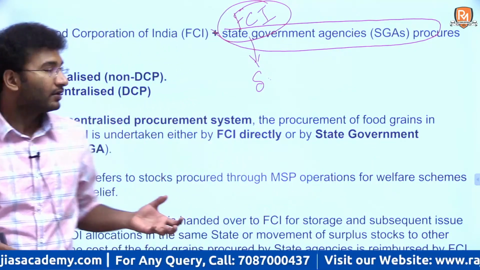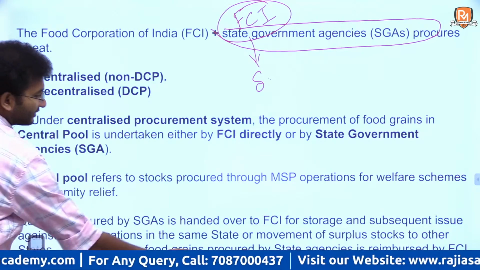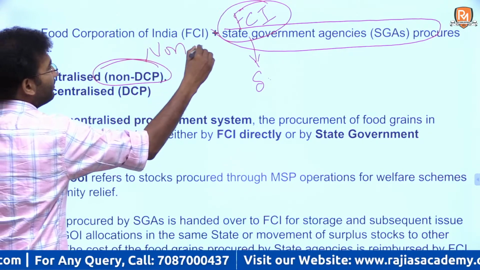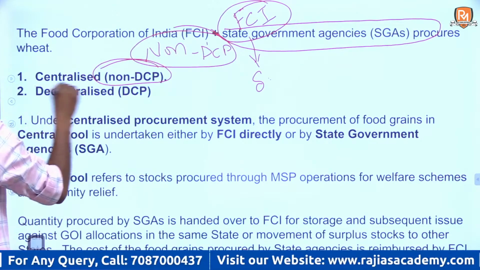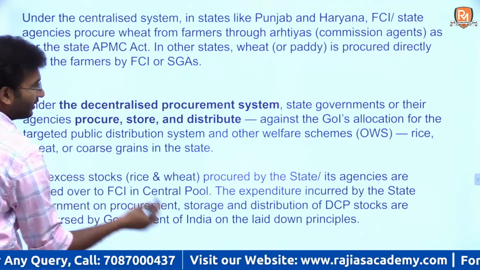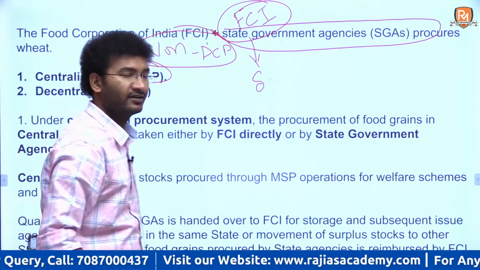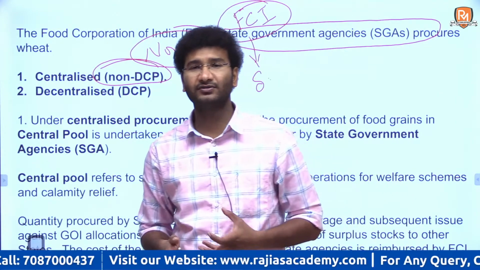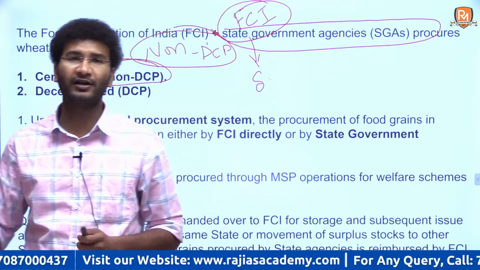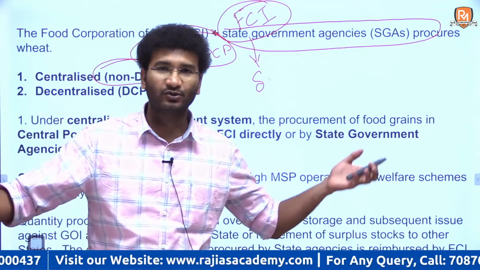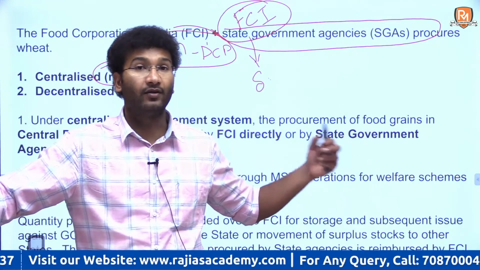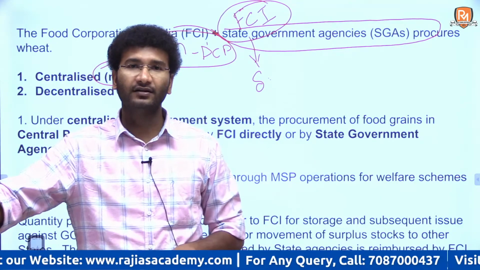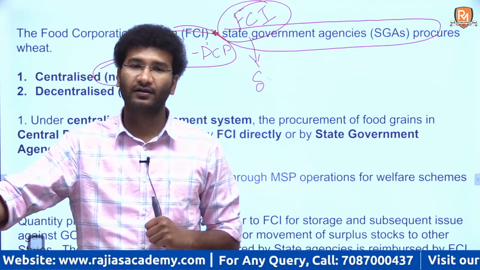Now it can be done through a centralized process, and it can also be done through a decentralized process, right? Now I will try to explain what actually a centralized process and a decentralized process of procurement is, and why today wheat prices are so high as compared to last year, and why India is also exporting its wheat to Egypt, right? And what is the role of the WTO here, right?